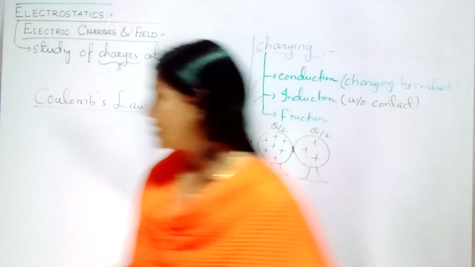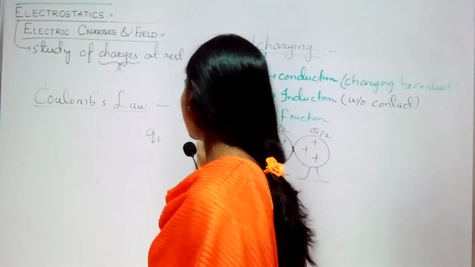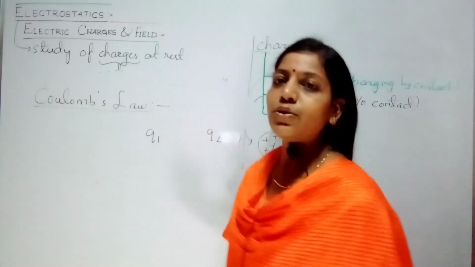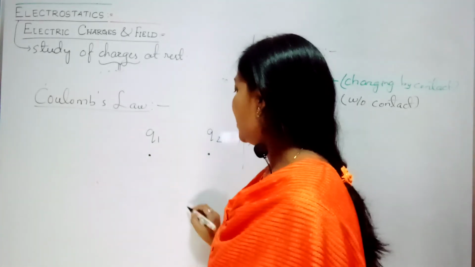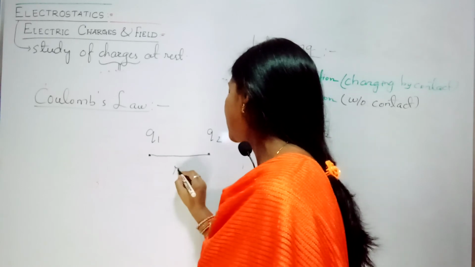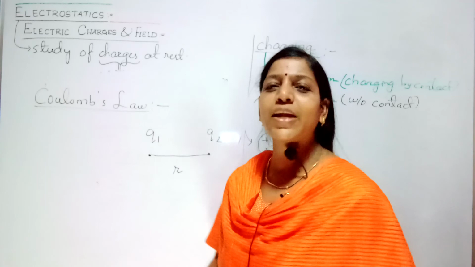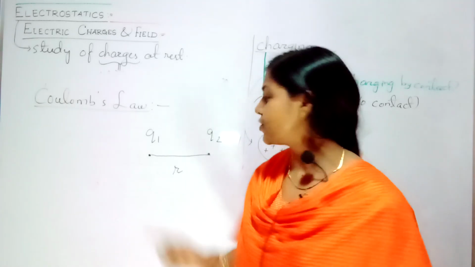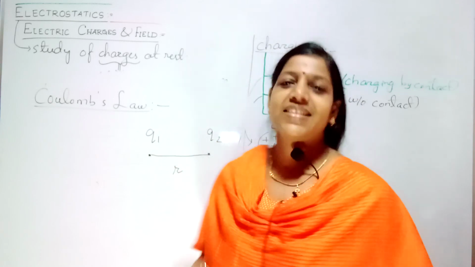Clear? So what does the law state? For example, you are taking two charges. One is Q1, the other is Q2. I am taking these two charges, and let the distance of separation be r. What Coulomb found by doing experiments is that the force they experience is proportional to the product of their charges. First he